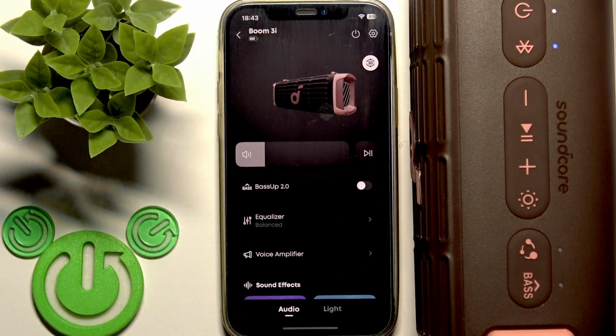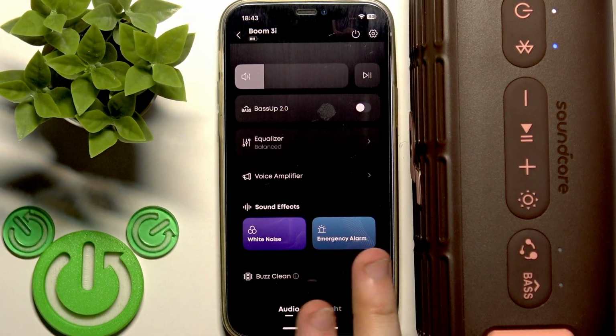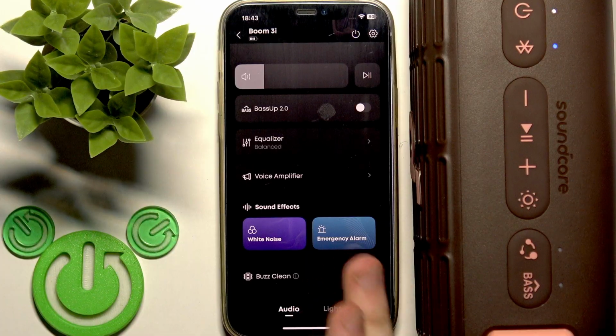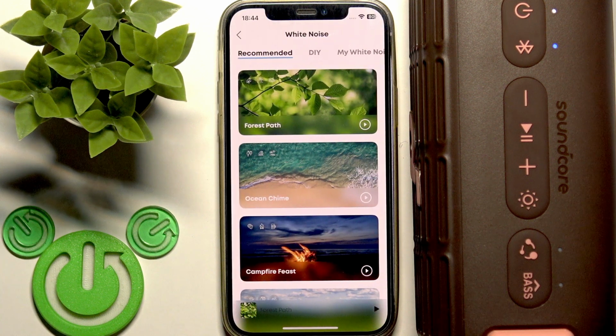After that, tap at your speaker, scroll down, and right here we have sound effects. So we already have a video on how to play emergency alarm, so you can check it if you don't know how. Now let's move to the white noises.